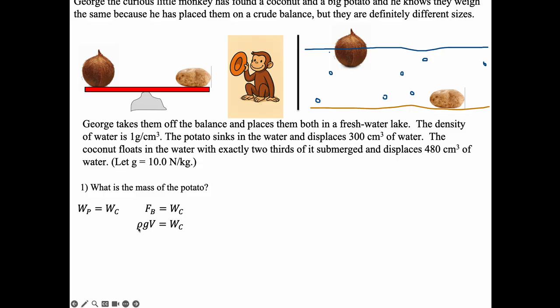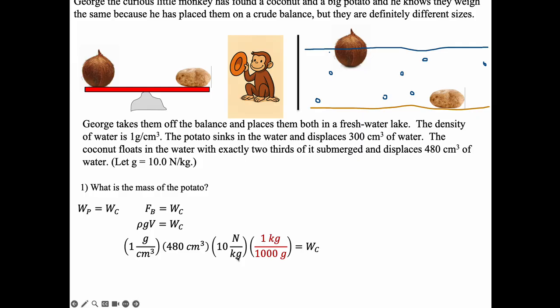So the buoyant force is going to be equal to the density of the fluid times g times the volume of fluid being displaced, which is also equal to the weight of the coconut because the forces are balanced. Okay, so density of 1 gram per cubic centimeter, and here's the volume of fluid displaced, 480 centimeters cubed, times 10 newtons per kilogram.